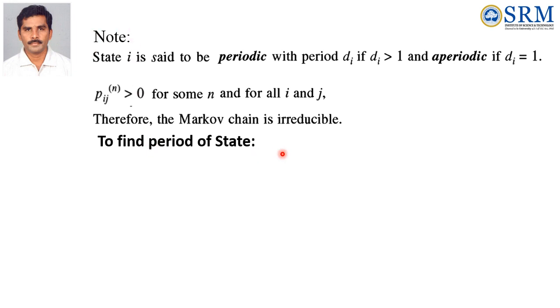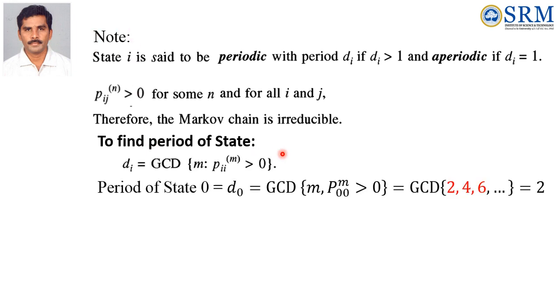First we have to find the period of state 0. The period of state 0 is denoted by d suffix 0, that is the GCD of m such that P00 to the power m is greater than 0. That means whenever P00 is greater than 0, you have to write the number. P00 is greater than 0 at step 2, step 4, step 6. So what is the GCD of 2, 4, 6? That is equal to 2.